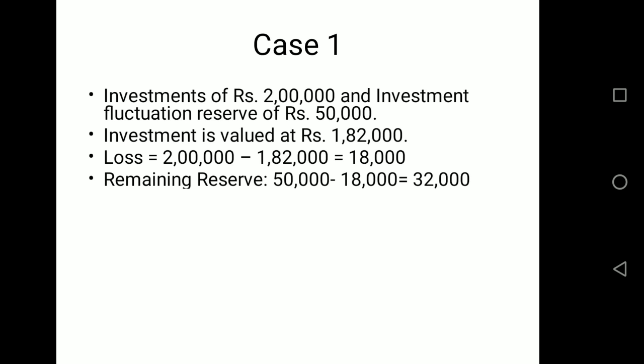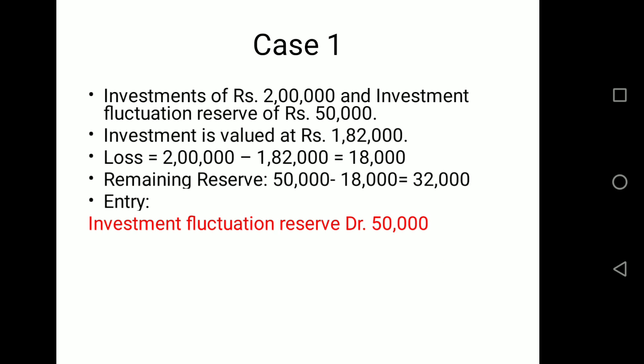Now let's see how we settle it in the journal entry. First, we have to debit investment fluctuation reserve with the total amount, that is 50,000. Out of which 18,000 we have used to reduce the amount of investment, so we'll pass it to investment account. Investment is to be reduced with the help of reserve with 18,000. So to investment account 18,000.